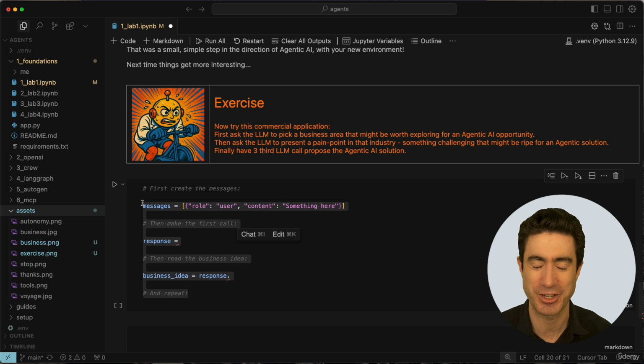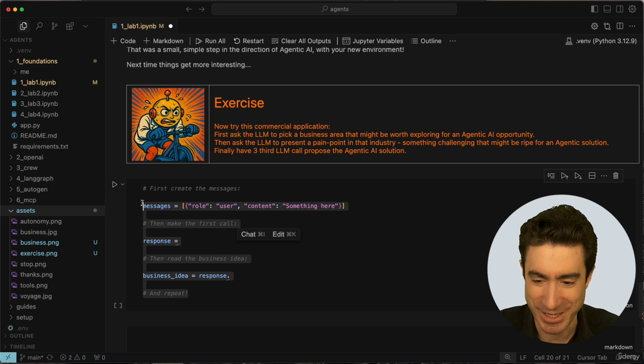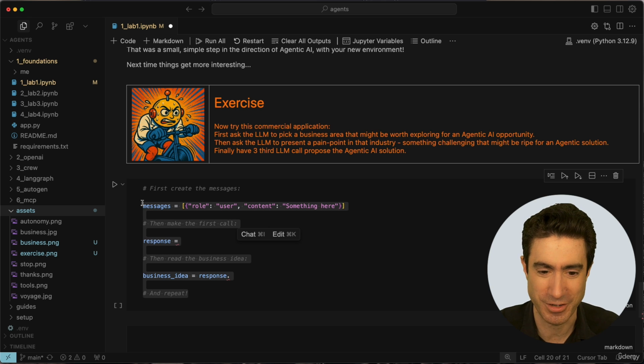print them in Markdown if you wish, nicely formatted, and use that as a way both to experiment with some agentic workflows and also actually to get some commercial benefit, to get perhaps an interesting idea about a way that you can apply agentic AI to a real business pain point. All right. I hope you enjoy that challenge. If you have any problems with it, of course, then you can either get help from ChatGPT or Cursor, or just drop me a note, and I will see you for the final lecture for this first day.